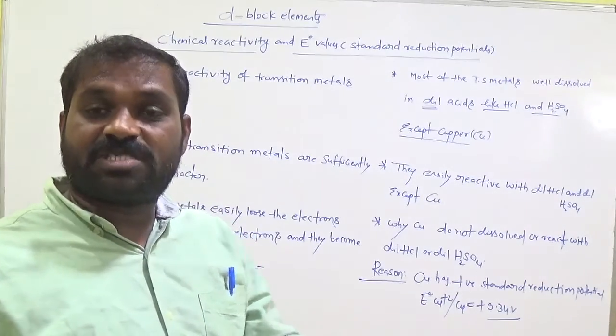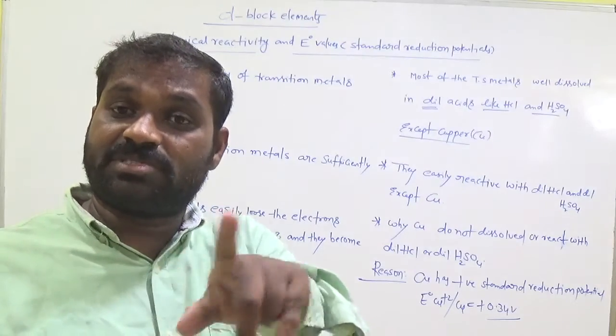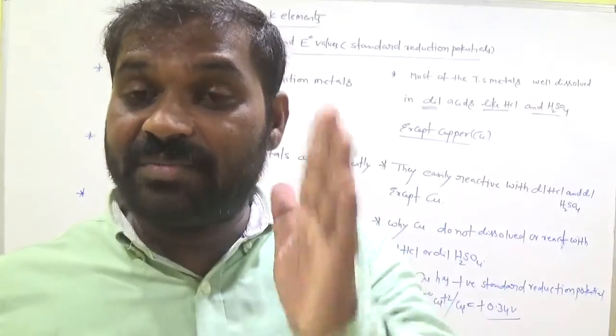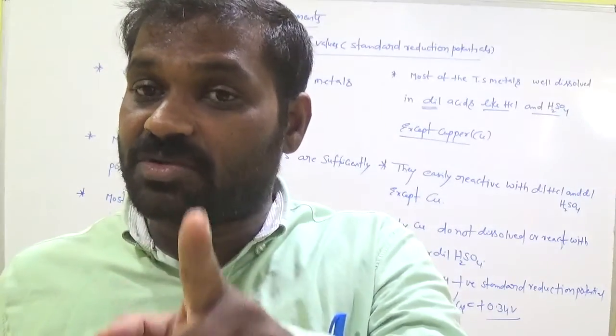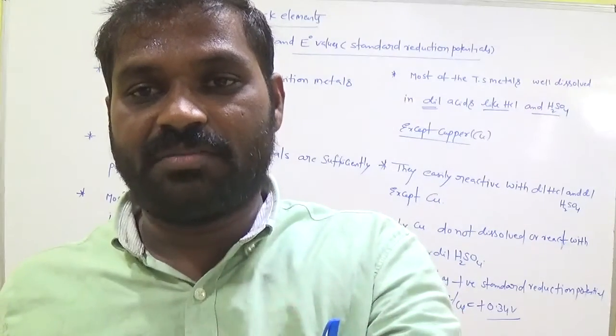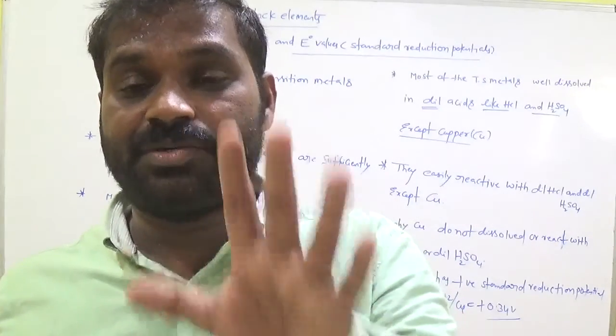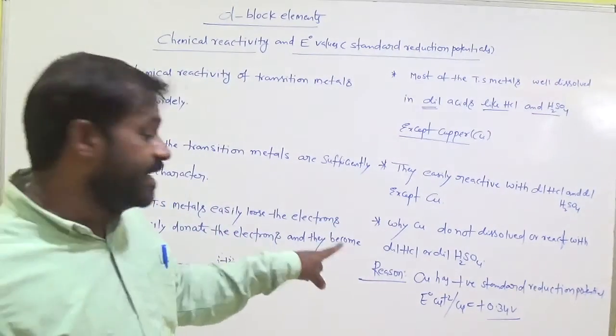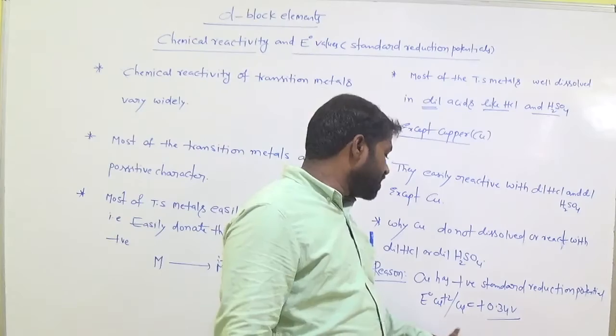Most of the transition metals can lose electrons, so they act as good reducing agents. Clear? Why? Because most of them show negative standard electrode potentials. Even iron, chromium, nickel show negative electrode potential values. But copper shows a positive standard reduction potential value.